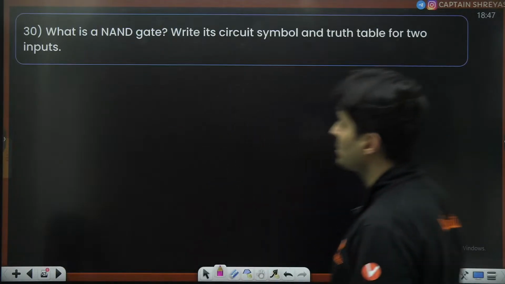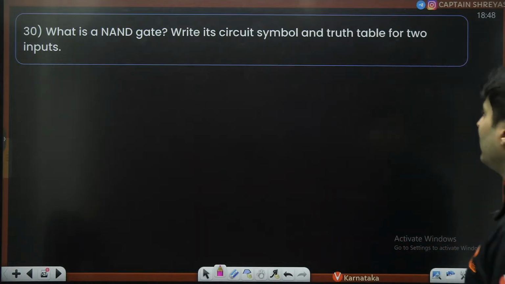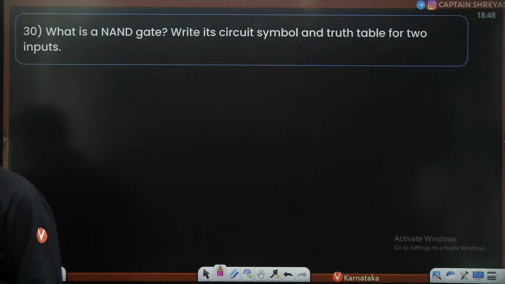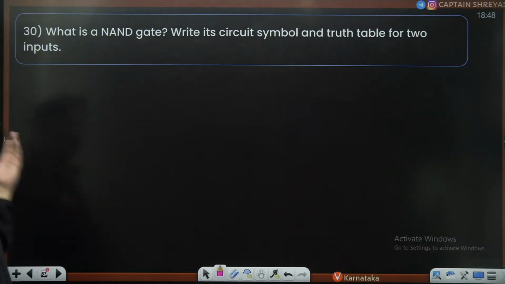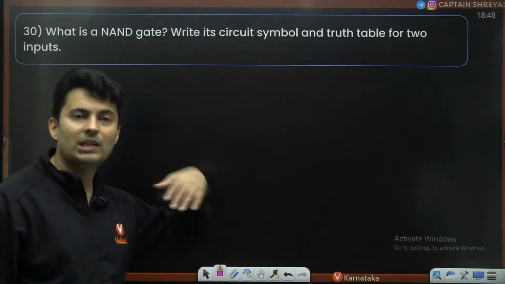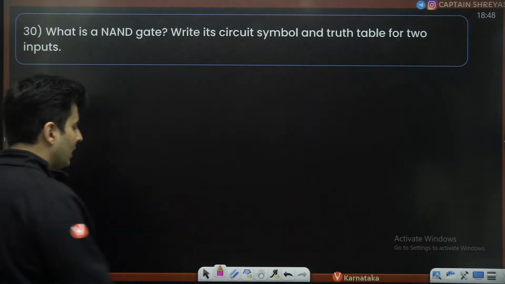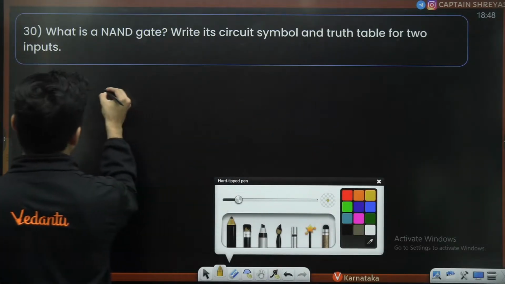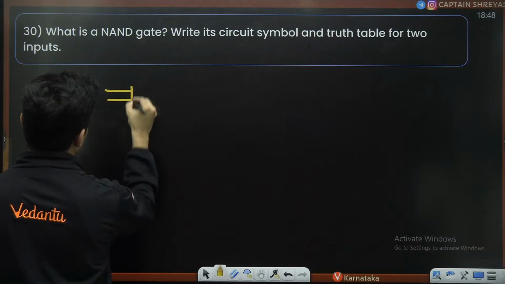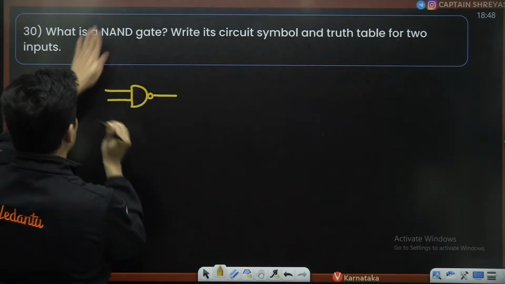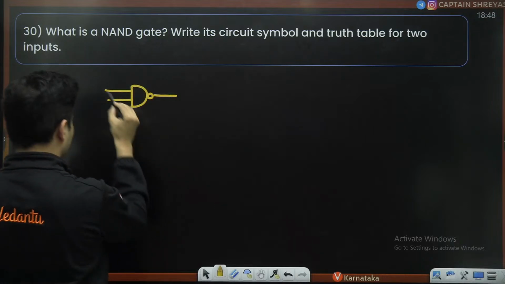All right, power loss done. Okay, what is a NAND gate? Write its symbol, truth table for at least 2 inputs. Very important question. Again, they can ask you for NOR, they can ask you for AND, they can ask you for NOT. Any gate, truth table, symbol, formula, everything they can ask. So first of all, what is the symbol for NAND gate? This is the symbol. You show a dot because it's a NAND. If N was not there, only AND was there, forget the circle.